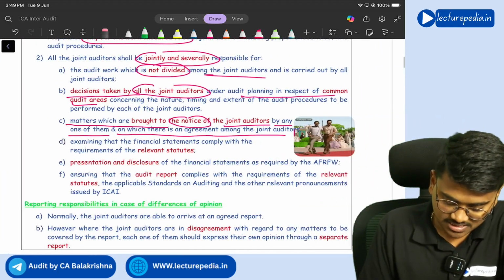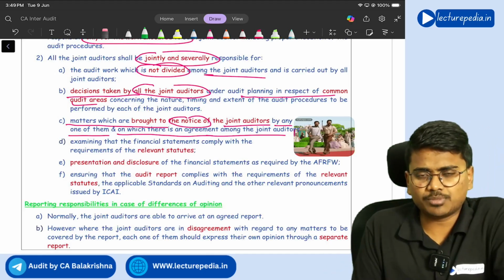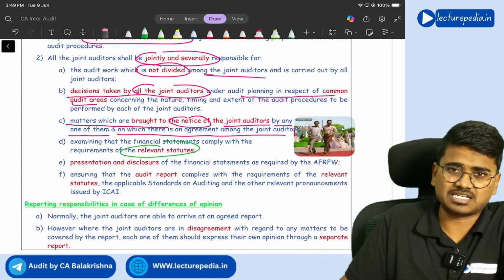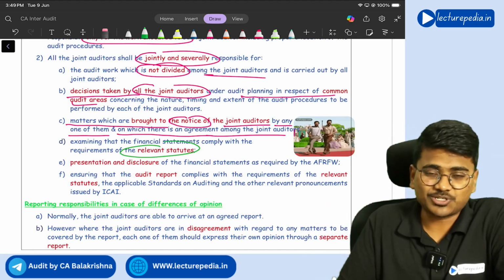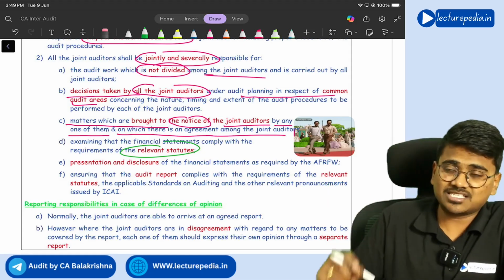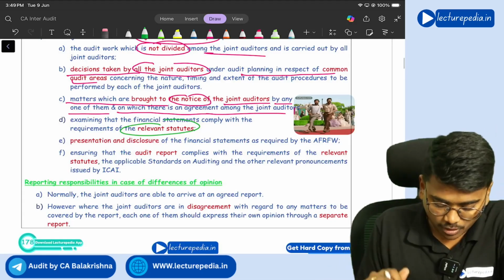And examining whether financial statements have been prepared as per the applicable financial reporting framework and in compliance with relevant statutes, that is also the responsibility of all the joint auditors. And also examining whether the audit report is in compliance with auditing standards and laws and regulations. That is also the responsibility of all the joint auditors.